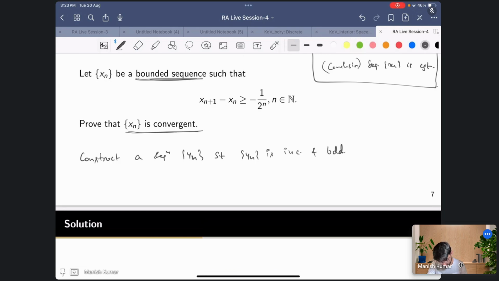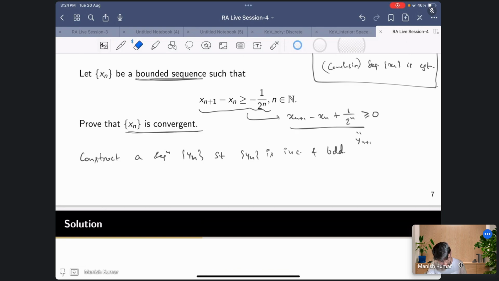So from here what you can see easily is that xn plus 1 minus xn plus 1 by 2 raised to the power n is positive, right? So somehow we want to define a sequence yn so that yn plus 1 minus yn is equal to this, and then we can say yn is increasing, right?